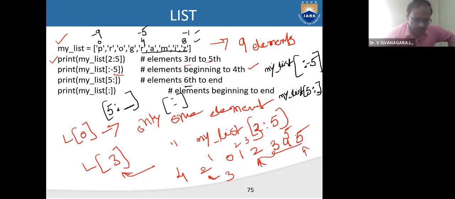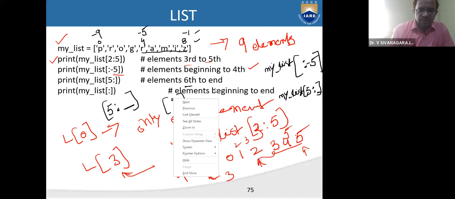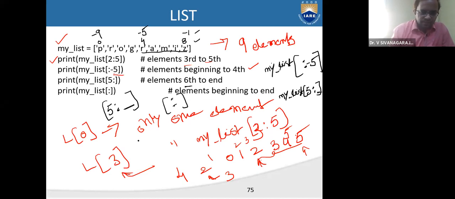Here we are not representing both the starting and end points of this list using a colon. That means you want to list all the elements. You want to print all the elements present in the list. Simply a colon, which means you want to print all the elements present in the list, right?